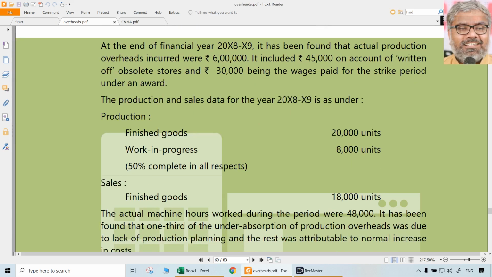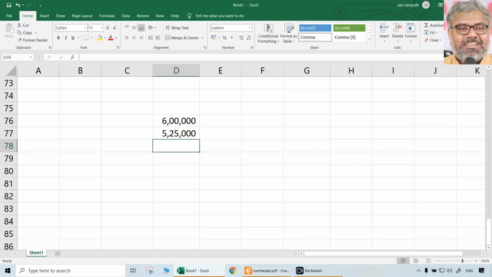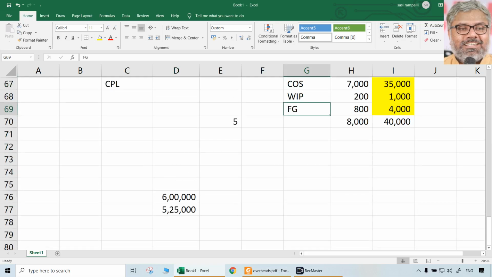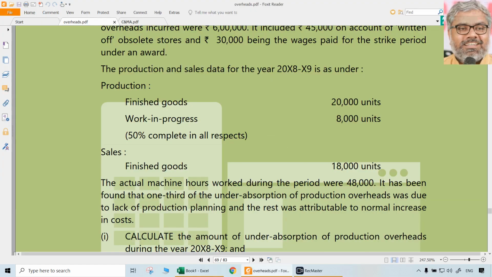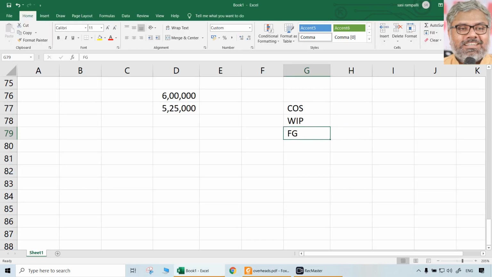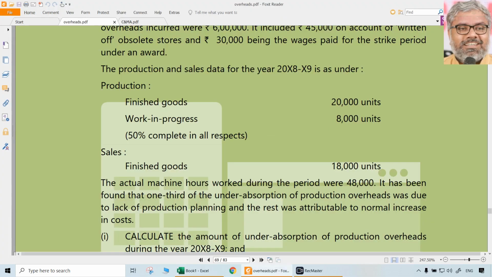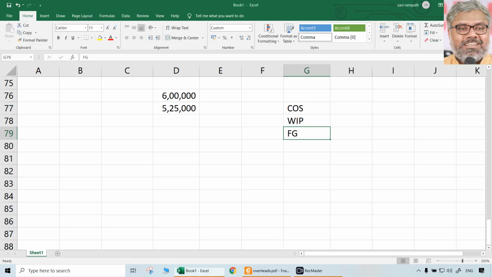Then also what was given is the number of units. The production and sales data is given. Finished goods 20,000 units. I'm just writing it here. Finished goods means production, that is 20,000. Sales 18,000, which means stock. Closing stock. This is actually stock, let us say. Inventories, let us say. But inventories again is a big word. That is why finished goods is what we are using, so that we can distinguish from WIP. When you use the word inventories, that includes WIP also, that again messes up. So this is the stock of finished goods actually.